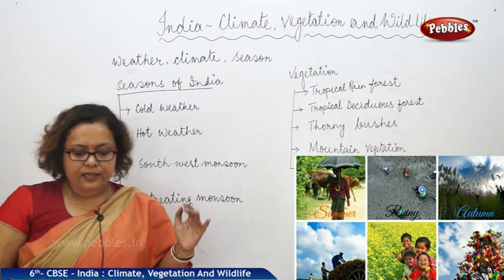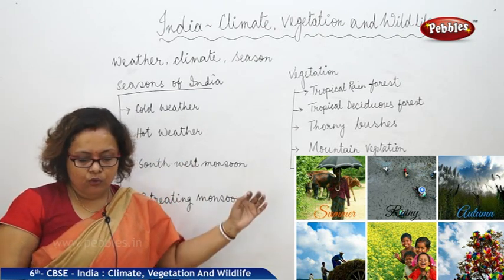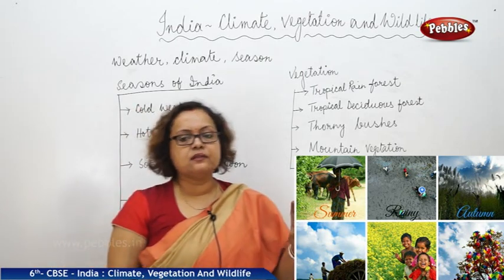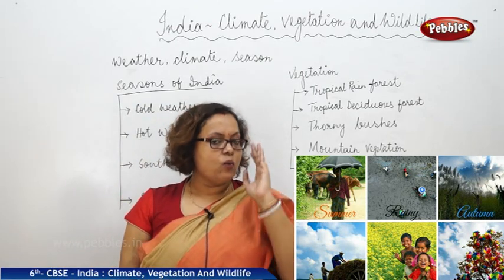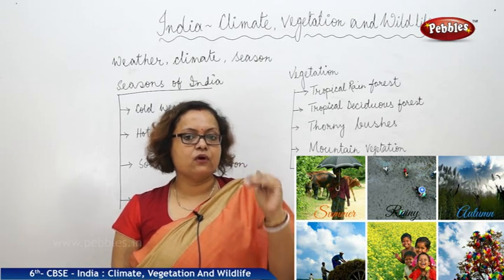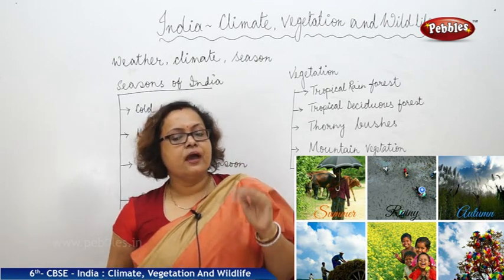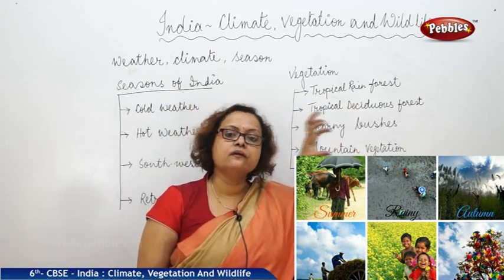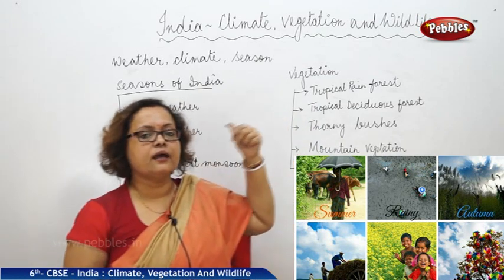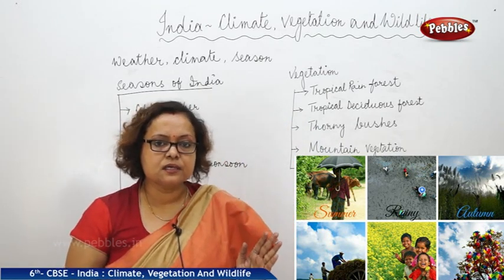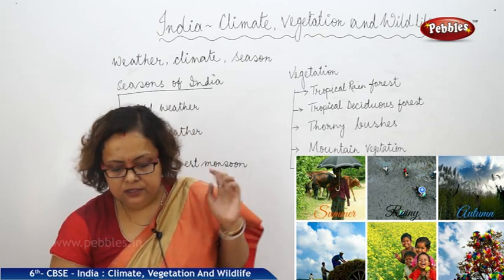In the cold weather season, the sun rays do not fall in this region directly. Whatever we have learned, this is the time when sun rays are falling on the Tropic of Capricorn. As India is situated on the Tropic of Cancer in the northern hemisphere, from November to February we are experiencing cold weather season.